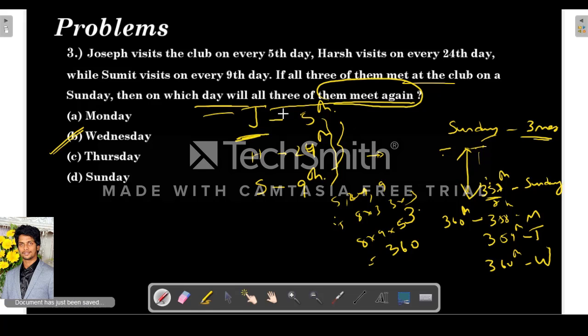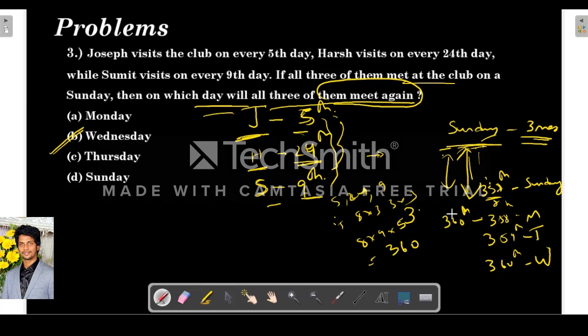So I'll explain this thing again. Basically they are telling us Joseph visits the club every 5th day, means after every 5th day he will visit. Harsh visits on every 24th day. Sumit visits on every 9th day. They are telling us they met on Sunday, and on which day will they meet again.